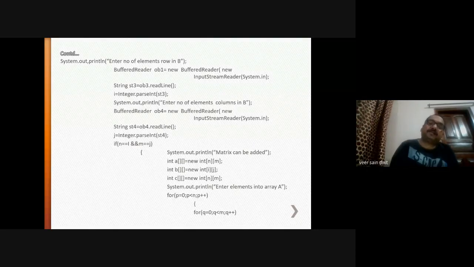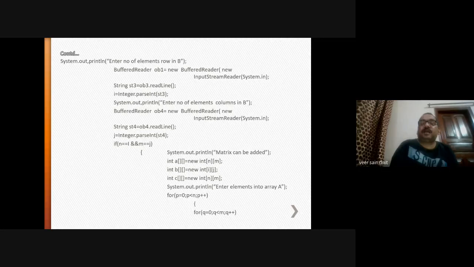For the second matrix, the memory is being allocated like this. int b[][], it means b is a two-dimensional array. Two square brackets are there. It means it's a two-dimensional array of type integer, and memory is allocated to this.